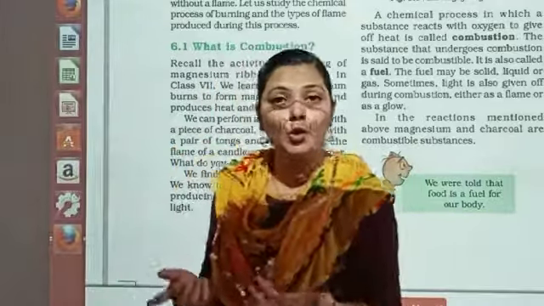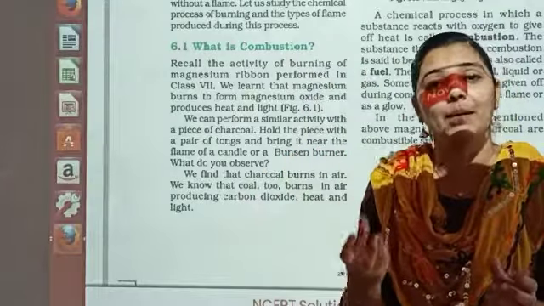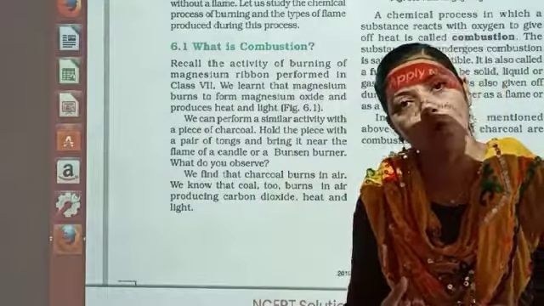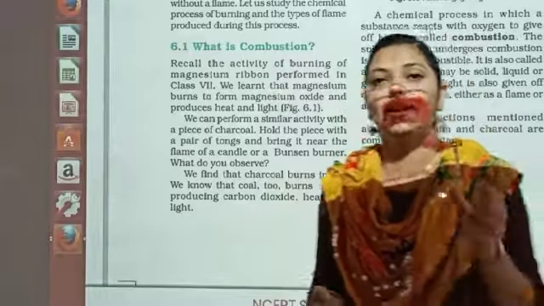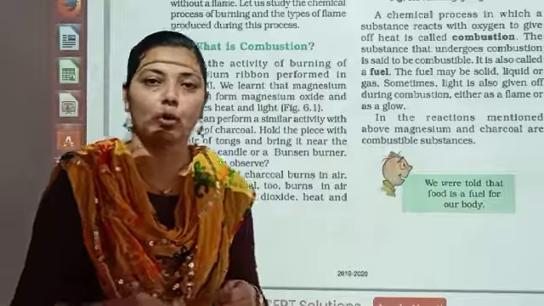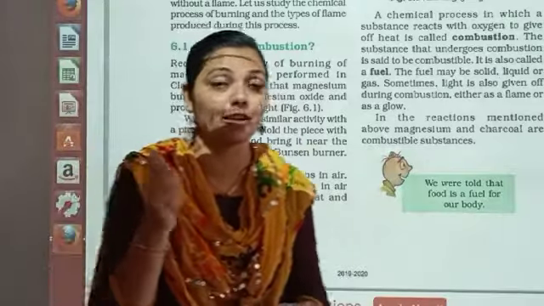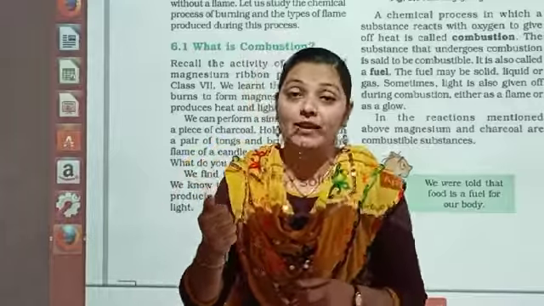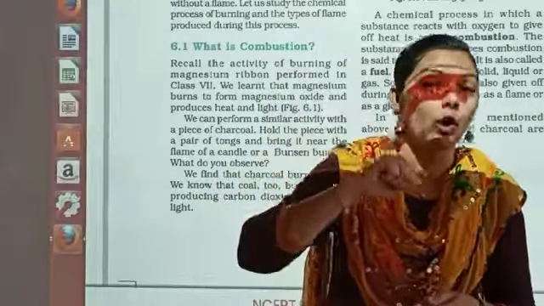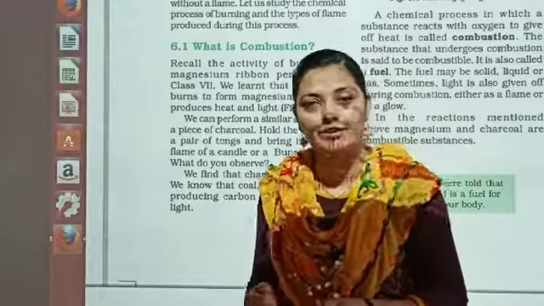Okay. Another coal: when we are burning the wood, उसको जला देने के बाद जो ब्लैक कलर का मटेरियल रहता है, we call it charcoal. Okay, so we have coal and charcoal. When we want to burn it, what do we have to do? We have to use a pair of tongs. We use the pair of tongs to hold a vessel when it is very hot, and when you want to pour the material.